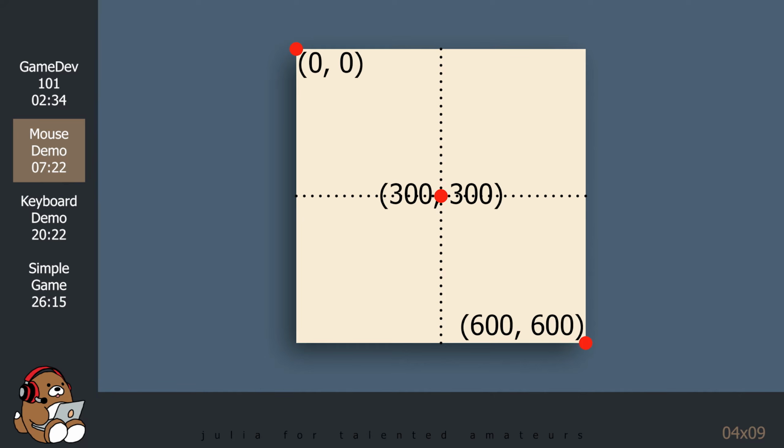Along the horizontal axis, numbers increase as you go to the right, and along the vertical axis, numbers increase as you go down. So in our game window, the bottom right corner is point 600, 600, and the center of the window is point 300, 300.